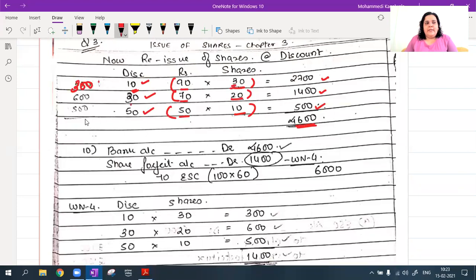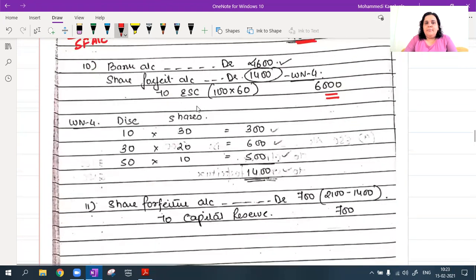Then 30 into 20 is 600 and 50 into 10 is 500. So the discount on these shares, I will remove it from my share forfeiture account. Okay, so bank account debit 4,600, share forfeiture account debit 1,400 to equity share capital. I am issuing them as fully paid up. So it will be 60 shares into 100 rupees, 6,000. Okay, I have done the working note for the discount also so that you can get your share forfeiture amount.